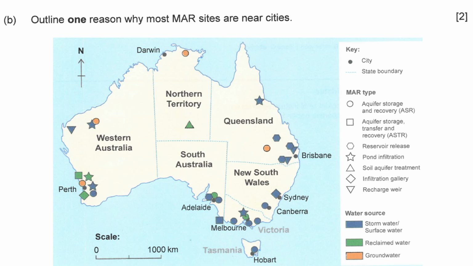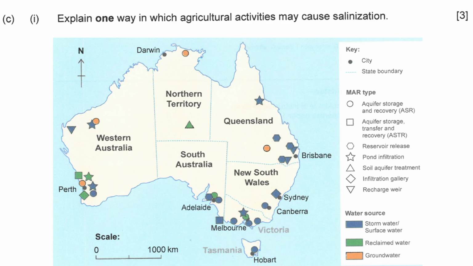Next one: explain one way in which agricultural activities may cause salinization. I think the keyword is salinization.